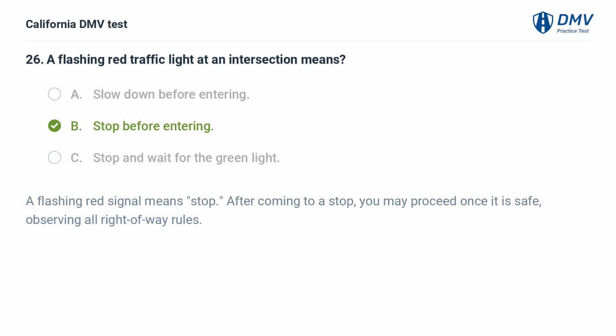B. Stop before entering. A flashing red signal means stop. After coming to a stop, you may proceed once it is safe, observing all right-of-way rules.